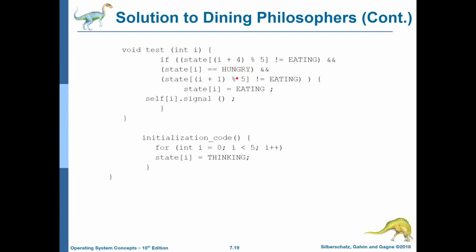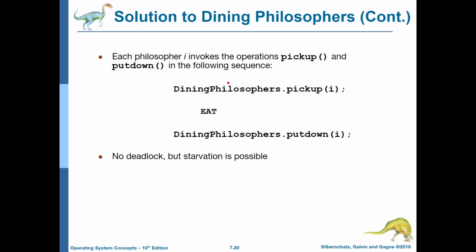So using a monitor prevents a philosopher from picking up chopsticks when other philosophers are picking up chopsticks as well. So each philosopher will invoke its pick up and put down in this order.